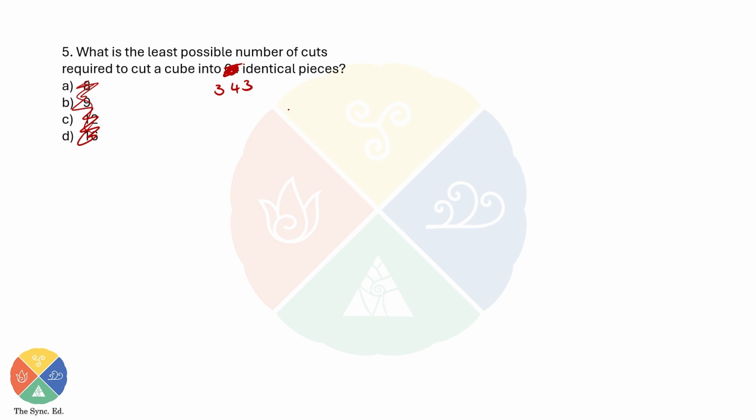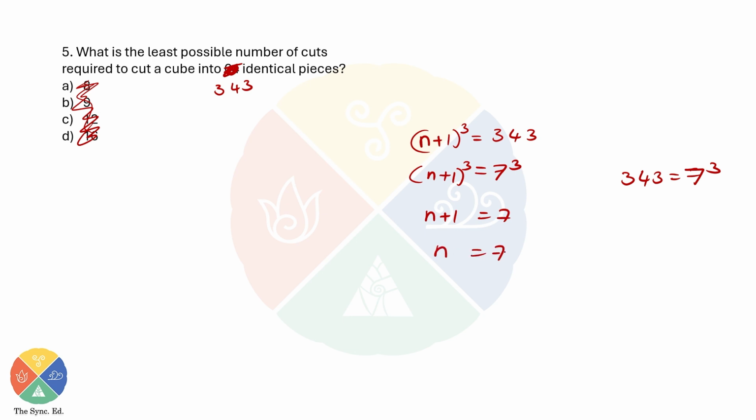I'm going to tell the answer. So we know that (n plus 1) whole cube is the total number of pieces, that is 343. And if you search for some time, you will find that 343 is nothing but 7 cube. So I can write it as 7 cube is equal to (n plus 1) whole cube. Or I can say n plus 1 is equal to 7. Therefore, n is equal to 7 minus 1, or n is equal to 6.